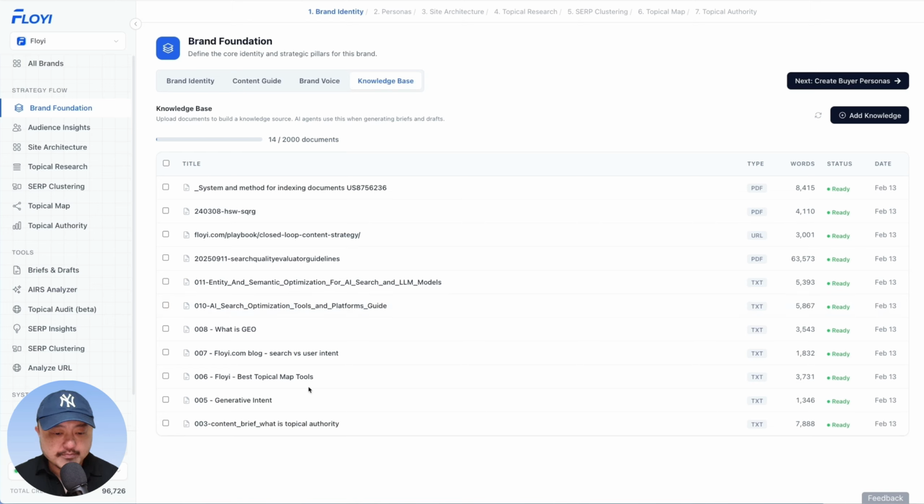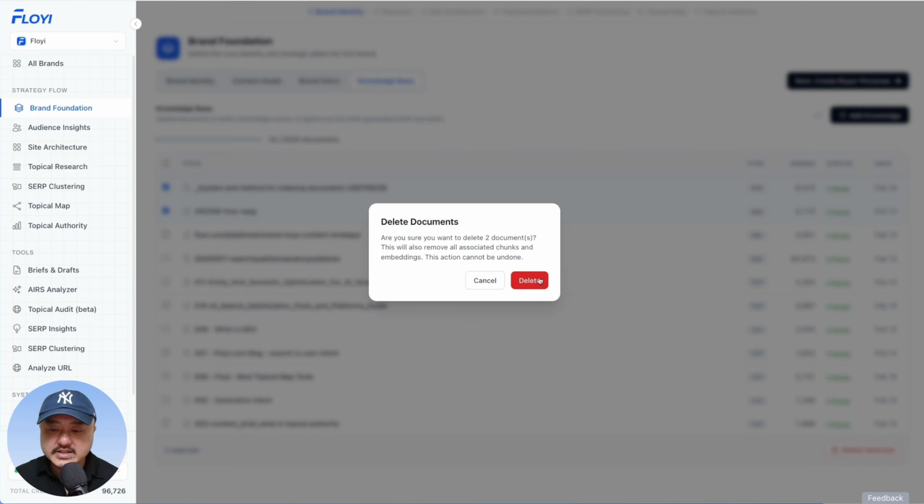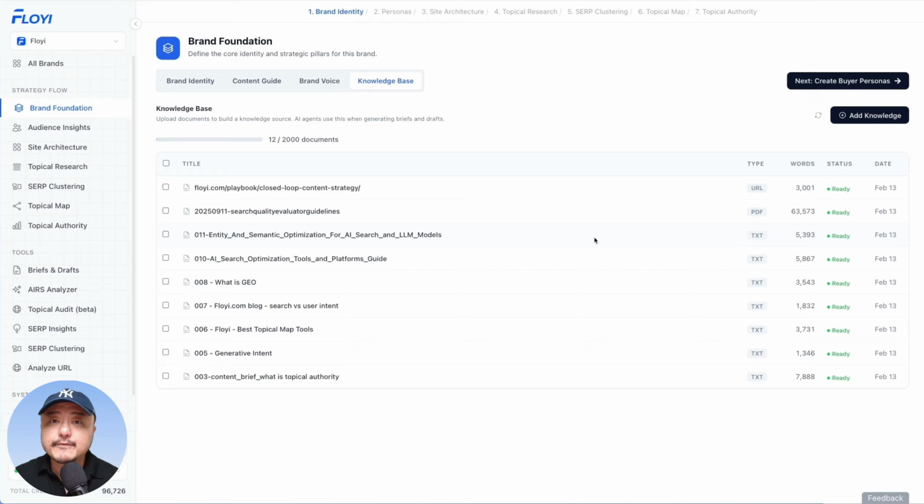I've thrown up a bunch of different things, and this is what the content brief and article draft agents will use when generating content. And anytime you want to remove anything, you can always just click it, click delete selected, delete them, and just upload fresh versions.